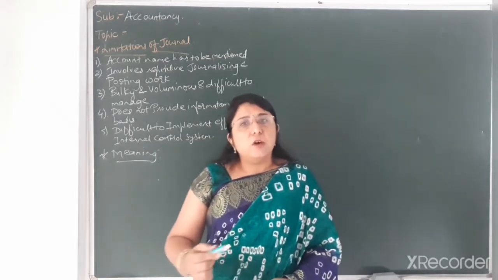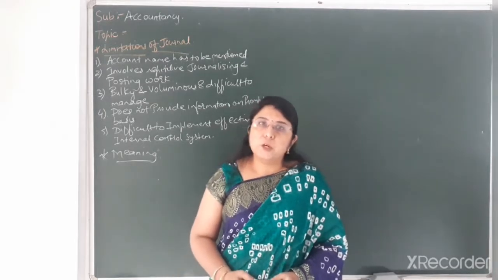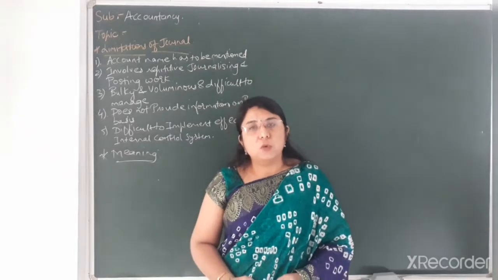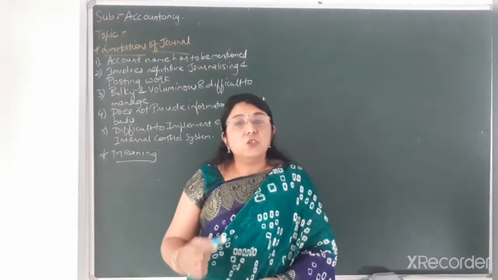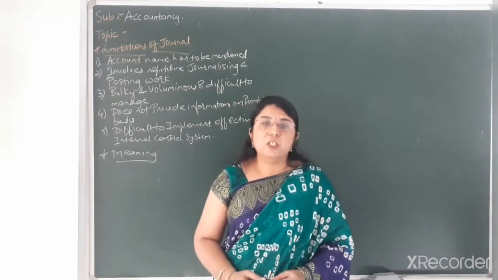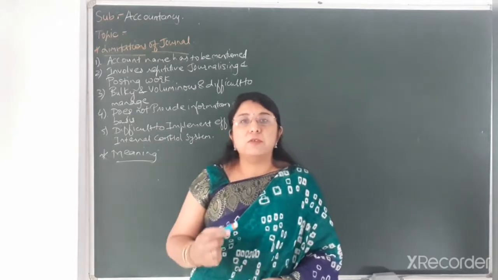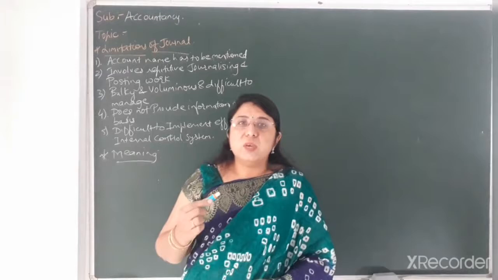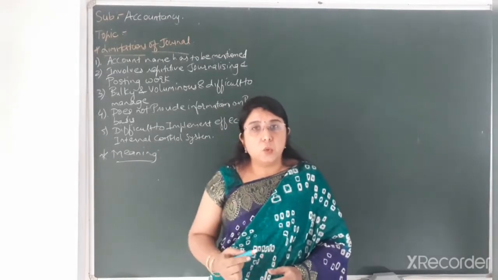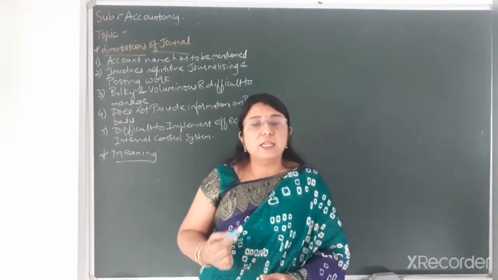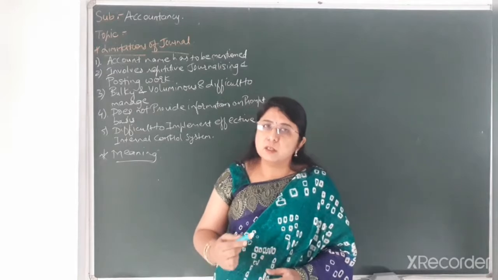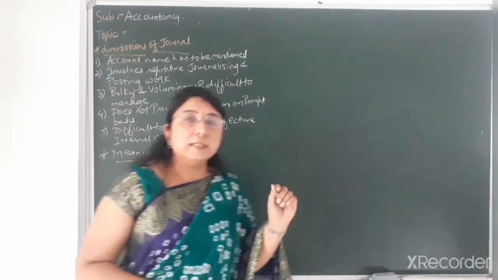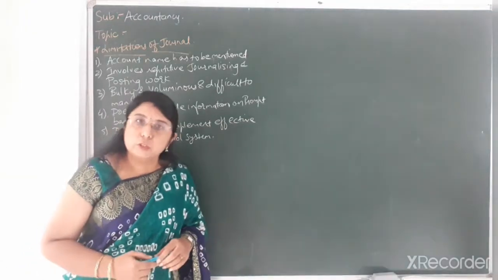Now students, you have already understood the topic of a journal and what the meaning of journal is, that also you are very much aware. That is, journal is the first book in which we are recording the economic transactions related to business. Now journal is very important, as the first book that we are knowing, but together with the advantages of the journal, there are certain limitations of a journal book also. So today, first of all, I'll discuss the limitations of a journal.